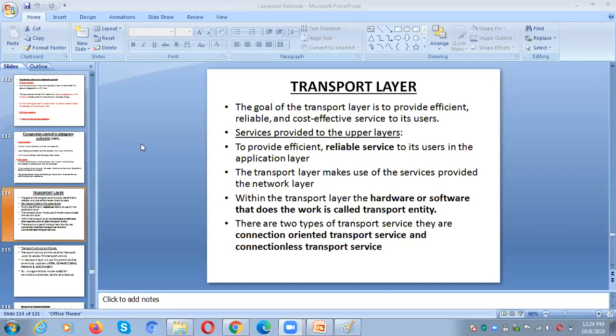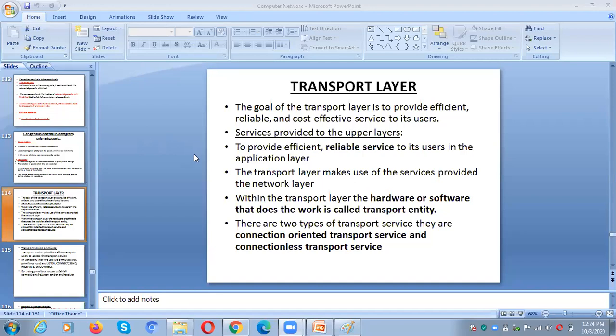What are the congestion control principles? Next, what are the ways to solve congestion in the subnet as well as in a virtual circuit? So we have covered all those details. After that, we need to talk about the transport layer and the application layer. If we complete these two things, you can definitely attempt all the questions in the question paper. So let me explain the transport layer.